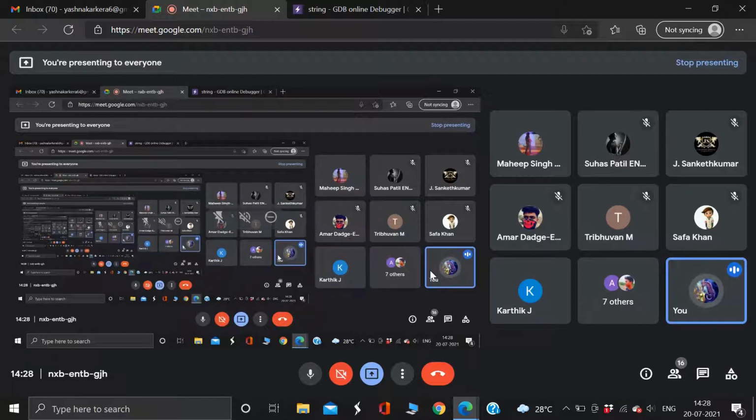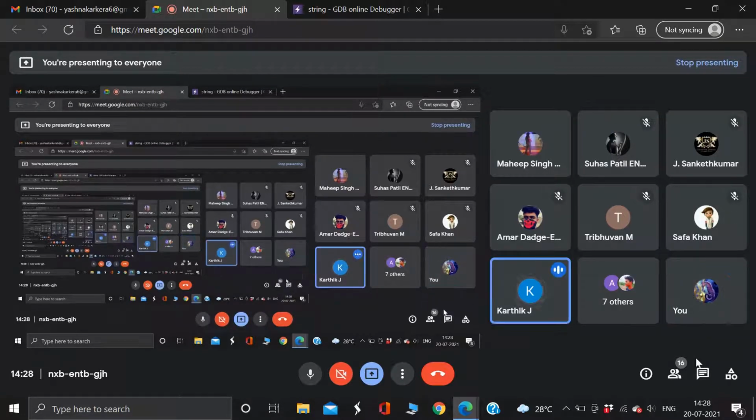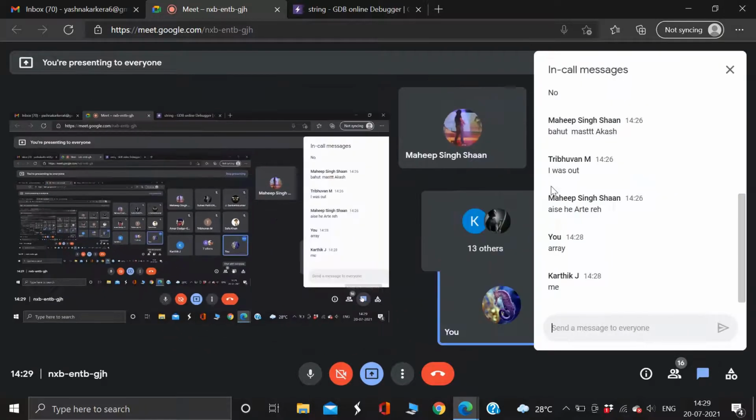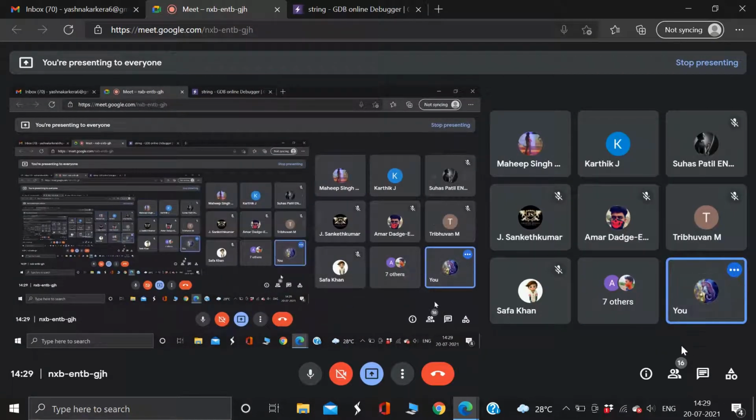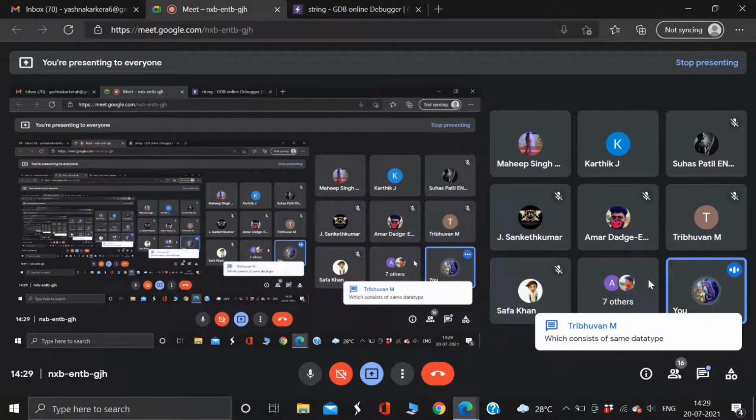I'm asking you, what are arrays basically? Why do we use arrays? Anyone? You can say anything. Even if you say it in Kannada or Hindi, I will take it.